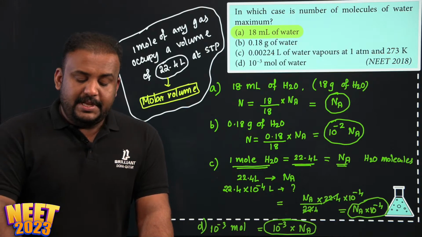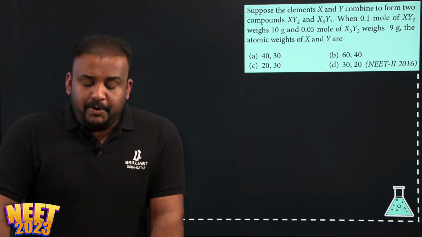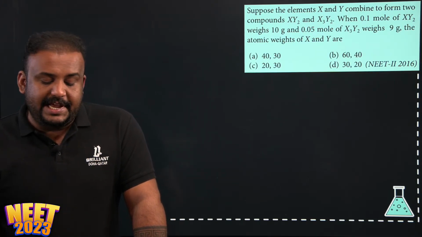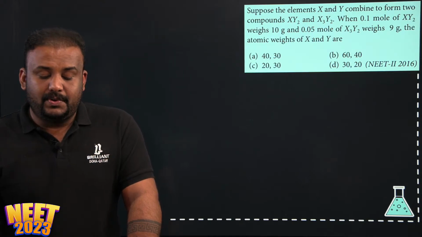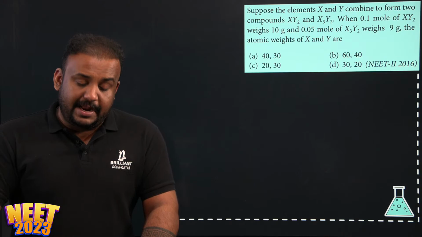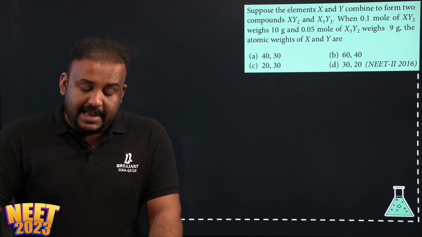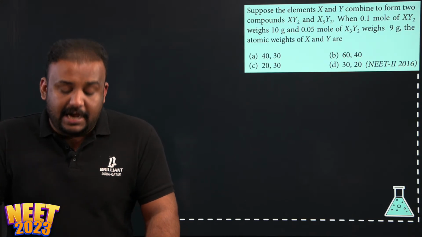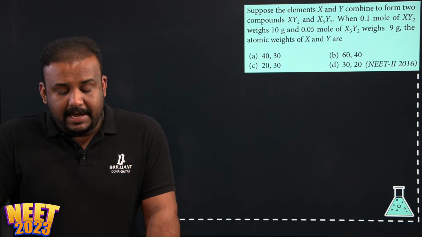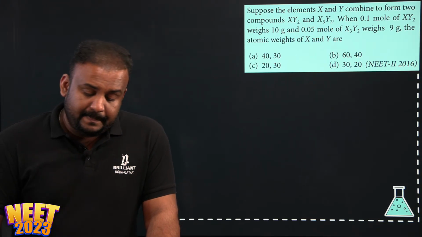So let's go to the next question. Okay. Suppose the elements X and Y combine to form two compounds XY2 and X3Y2. When 0.1 mole of XY2 weighs 10 gram and 0.05 mole of X3Y2 weighs 9 gram, the atomic weights of X and Y are? See, it was a 2016 question